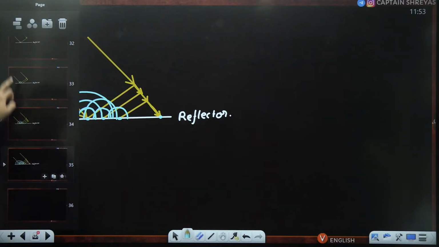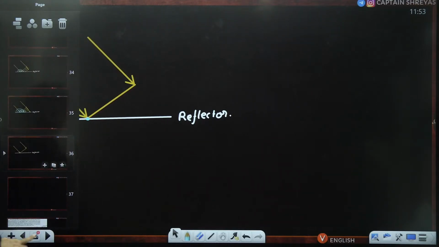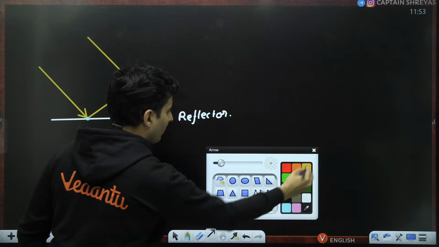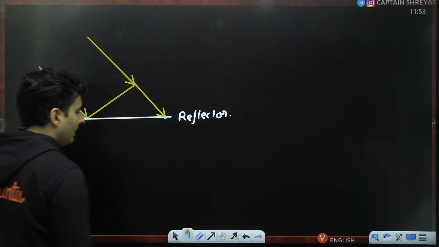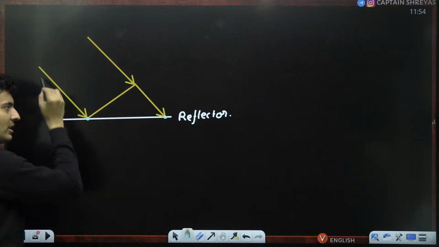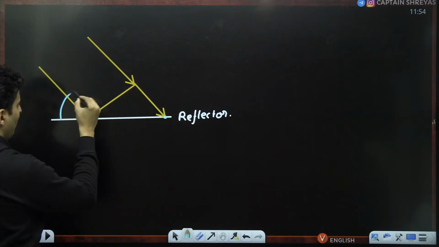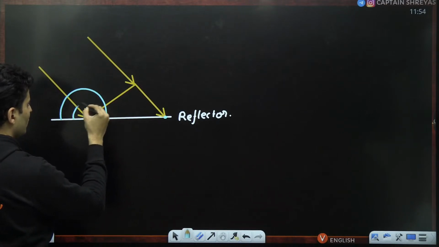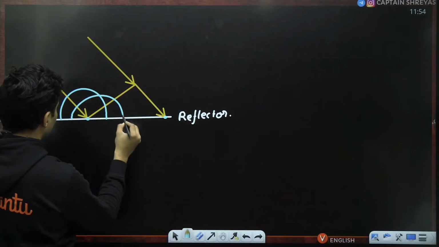So in general, in the time this wavefront eventually reaches over here and then behaves like a secondary source, the initial secondary source, which was starting to reflect the light, would have grown much larger in size. The other secondary sources, not so much in size, will look probably something like this.